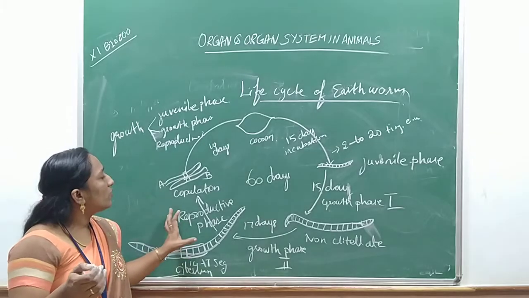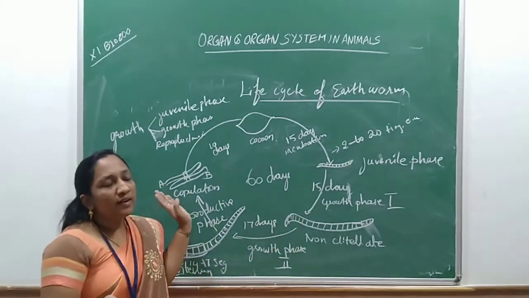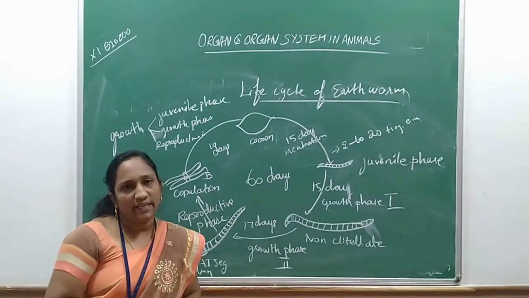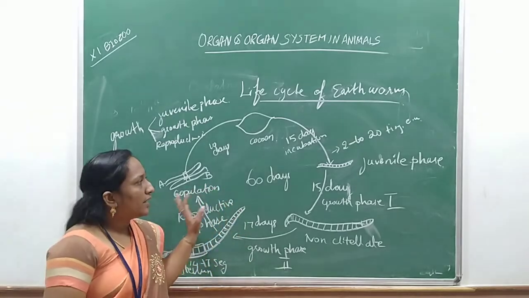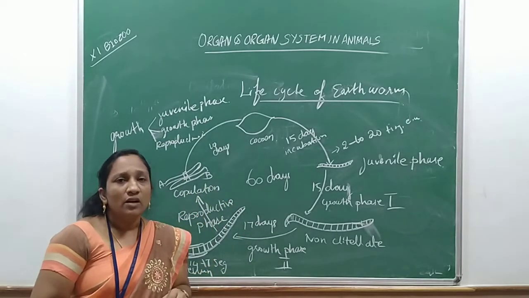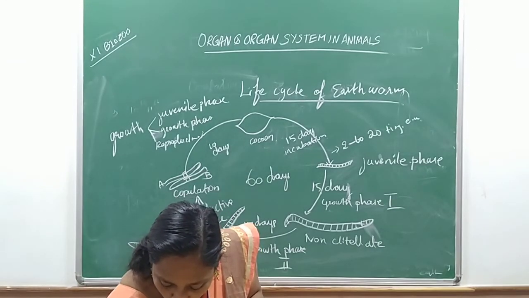In the reproductive phase, copulation takes place again, and the next cycle begins. To complete the entire cycle, the earthworm needs 60 days. Children, I hope it is clear what is meant by the life cycle of earthworm. Okay, now let's learn the economic uses of earthworm.